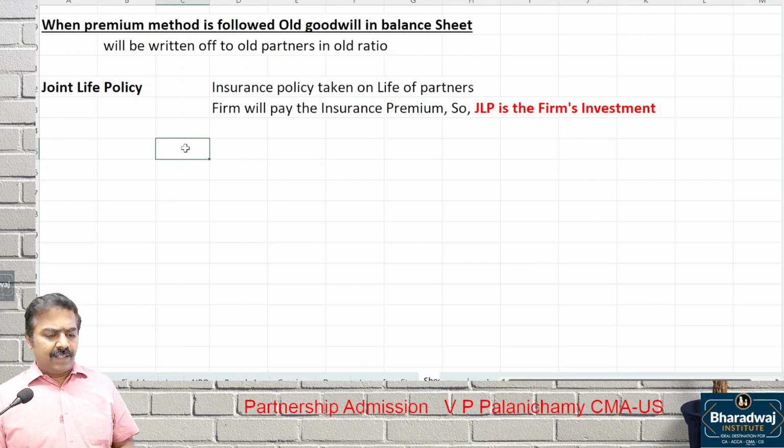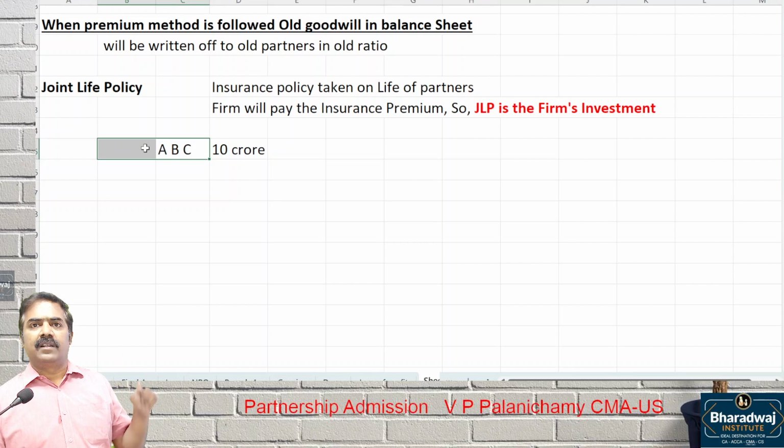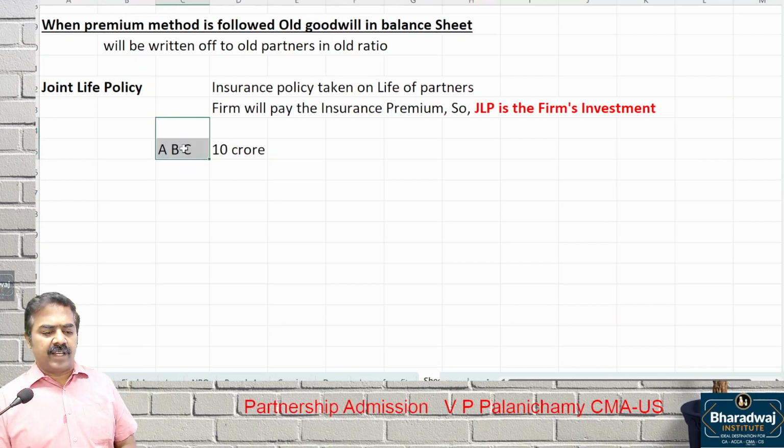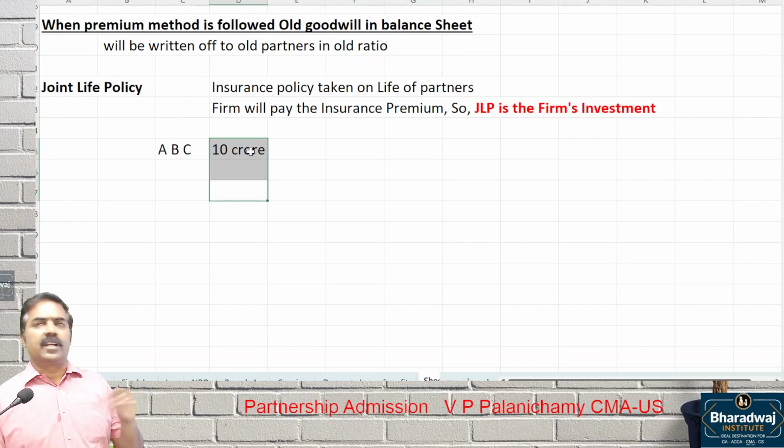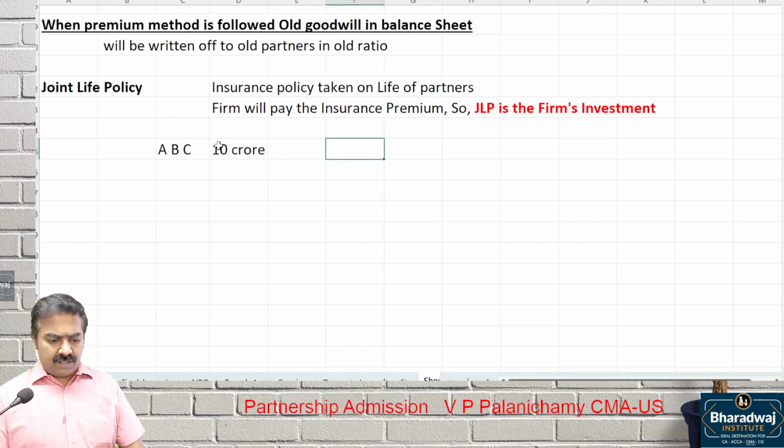Wait for it. Let's assume ABC insured for 10 crore. Suppose if anyone dies, who will get this 10 crore? ABC will get 10 crore or firm will get 10 crore? Who made the investment? Firm has made the investment. If anyone dies, firm will get 10 crore, that will be distributed amongst partners. Now, are we in admission of partner or death of a partner? After admission of partner.